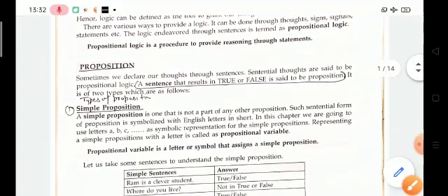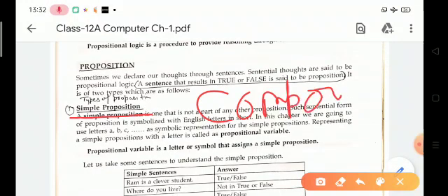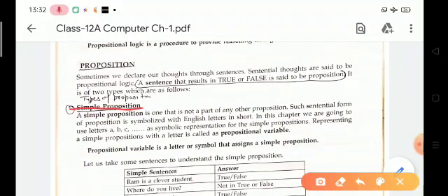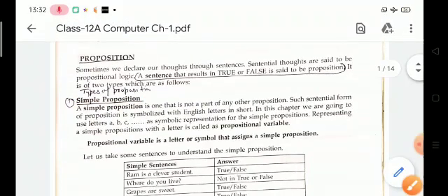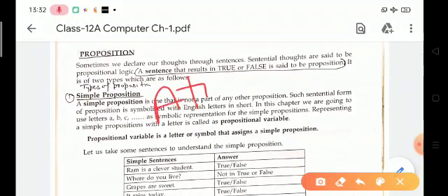There are two types of propositions: simple propositions and compound propositions. First one is simple propositions. Simple propositions are also known as atomic propositions.